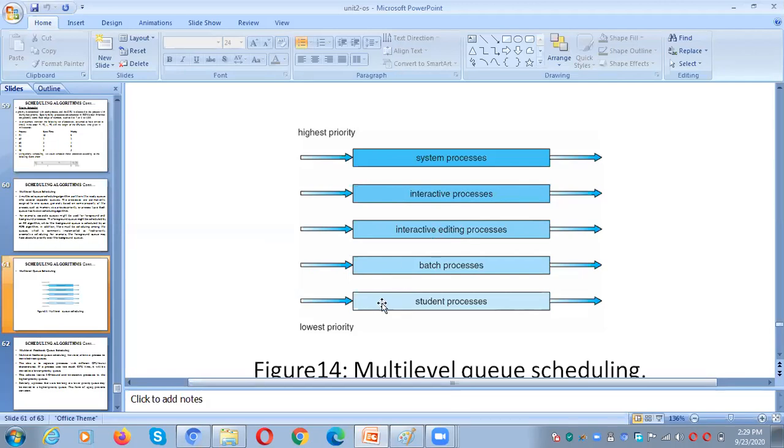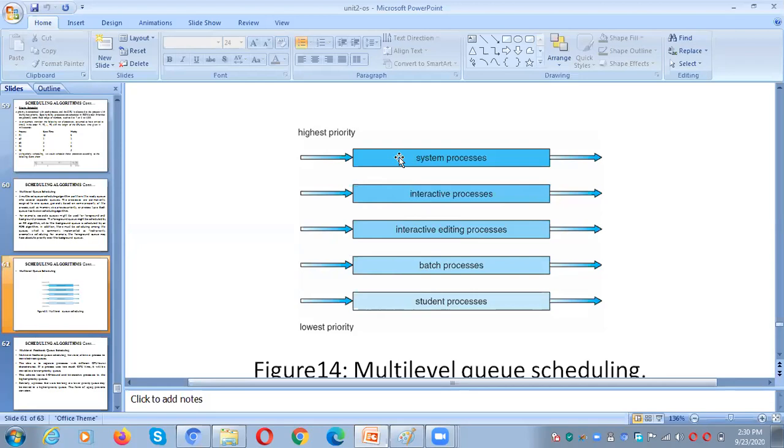And then the batch process. Batch process means similar jobs are collected and formed like a batch. All the similar types of programs and commands form a group, that is called a batch. And then the student process. So how will the execution be in multi-level queue scheduling?